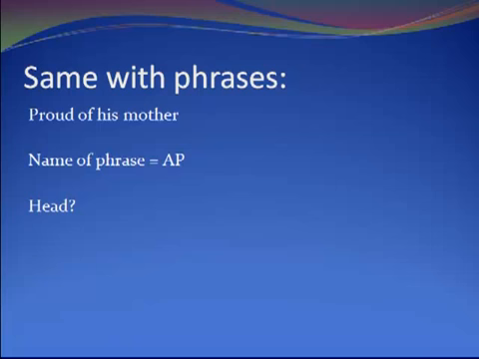Well, you'll find that it's actually an adjective. The adjective here is proud. So if you represent this in a tree, you'll have a node saying AP, adjective phrase, and there will be a branch going down to the adjective.